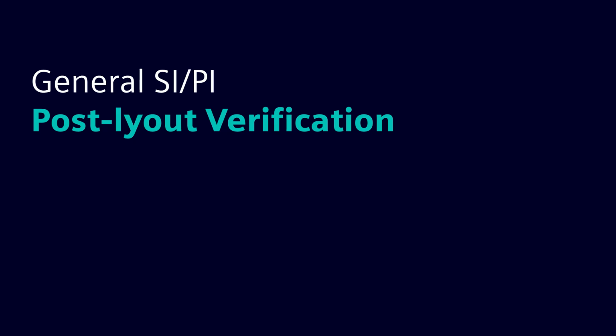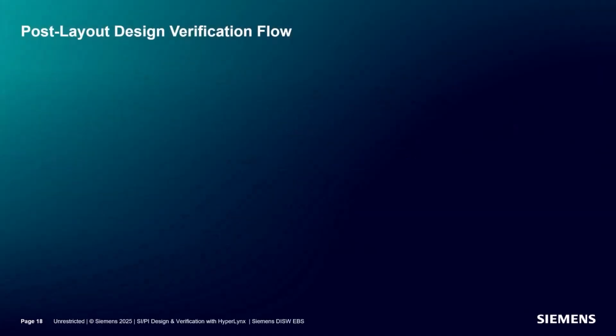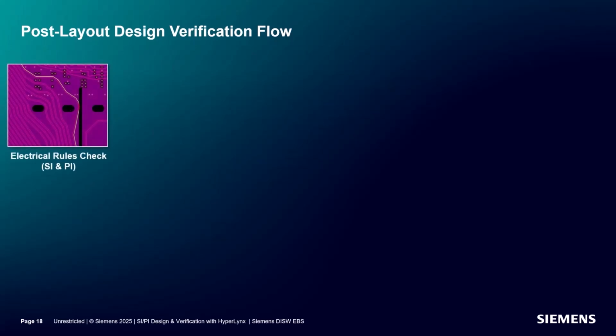Next, we're going to talk about post-layout verification. Just like in pre-layout, Hyperlinks has an established post-layout verification flow that makes it easy for users to follow. In post-layout, we start with electrical rules check. Hyperlinks automates much of the visual inspection done by an engineer and produces reports based on rules set in Hyperlinks DRC.